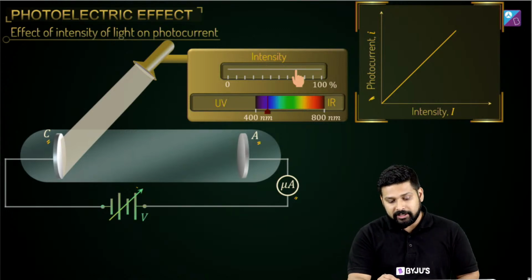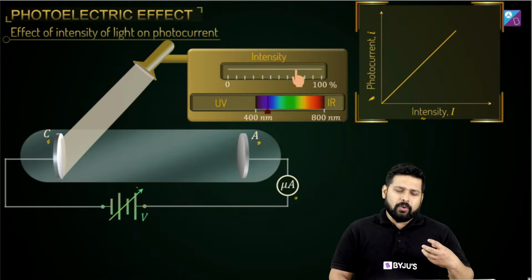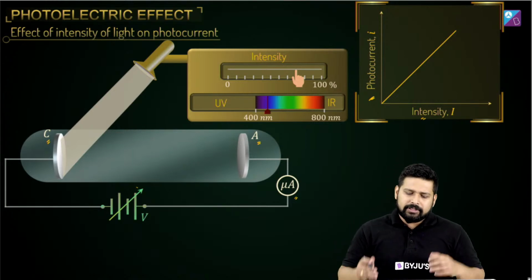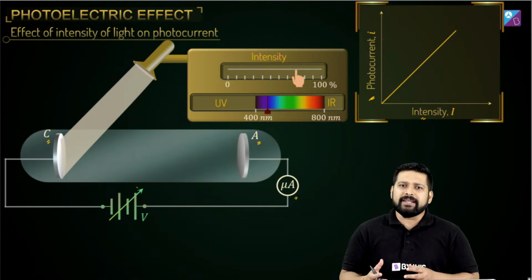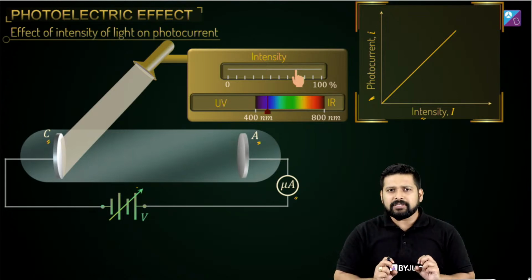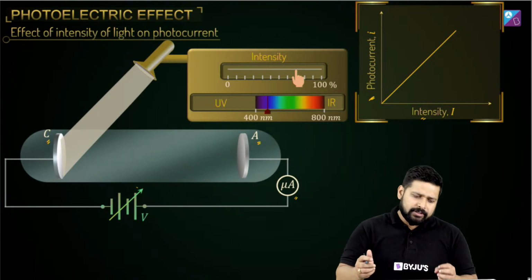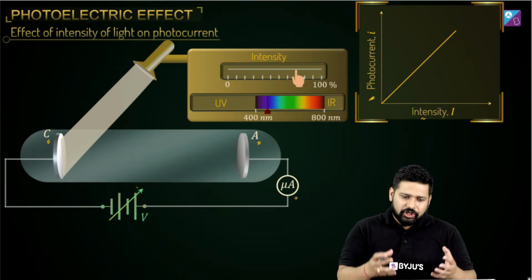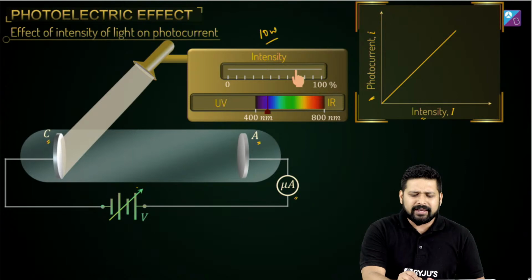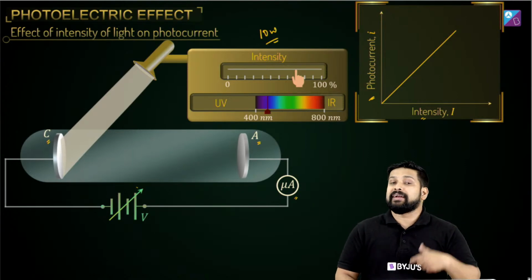So you are also plotting the graph of photocurrent versus intensity. Now, what is the meaning of this? What does this tell you actually? It tells you that on increasing the intensity, the number of photons have increased. And now let's suppose that every photon takes out or kicks off one electron. Now initially if you are using, let's say, a 10-watt bulb, just an example, it is in the zone wherein photoelectric effect is happening.